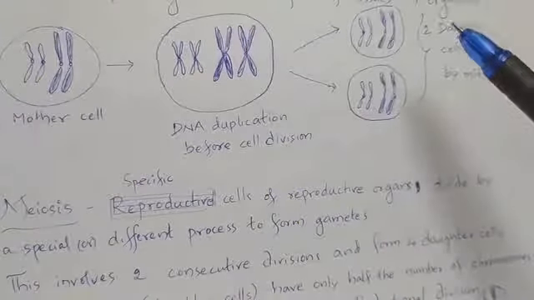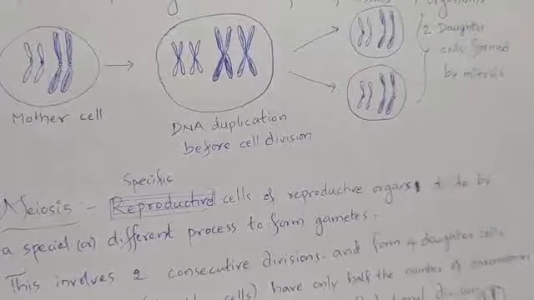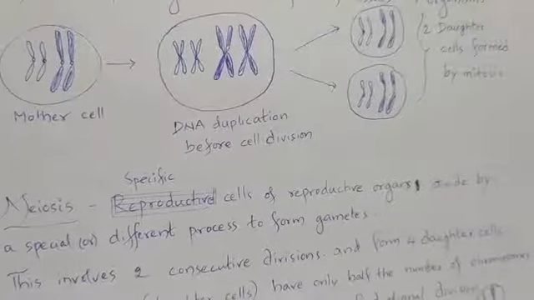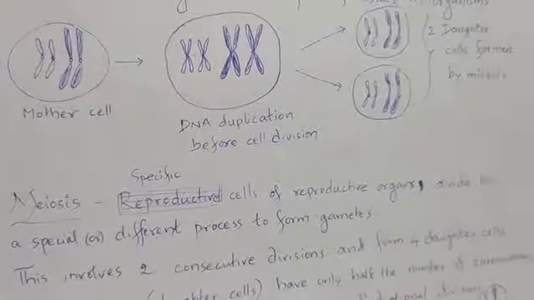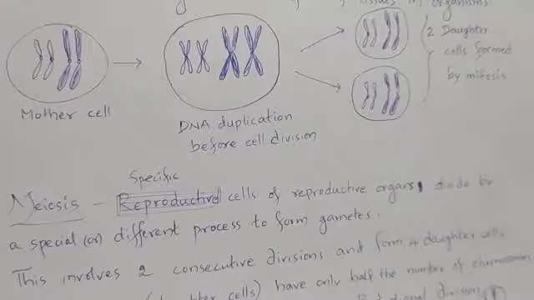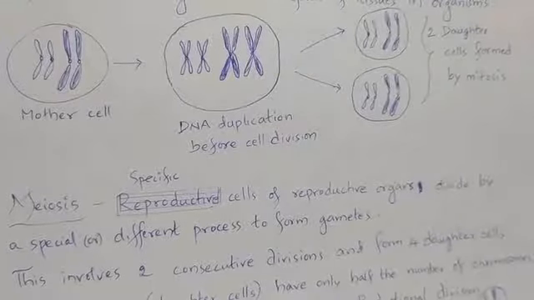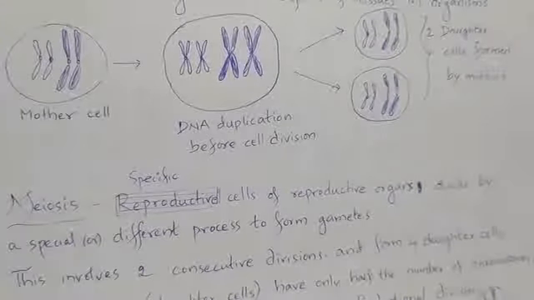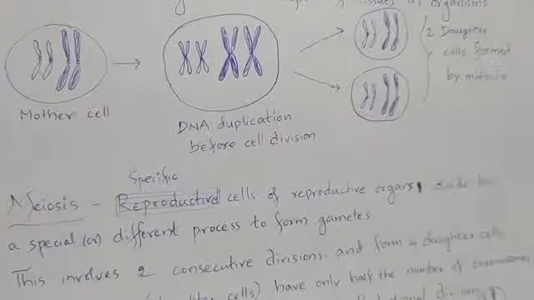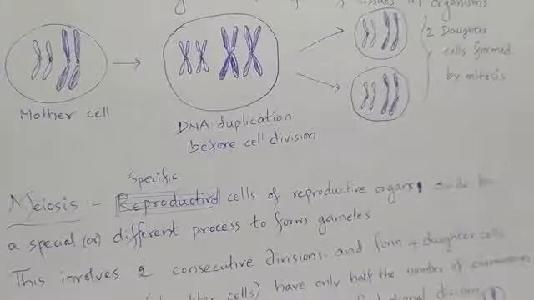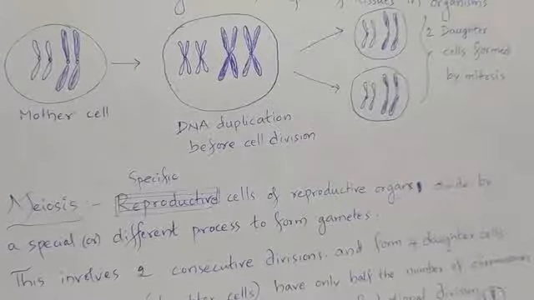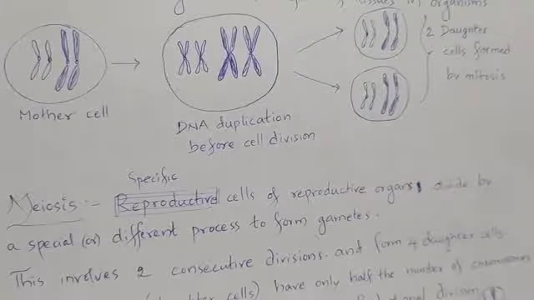So as mitosis forms 2 identical daughter cells having the same number of chromosomes as their mother cell, mitosis is known as what? Equational division. And mitosis helps in what? Growth and repair of tissues in the organisms.